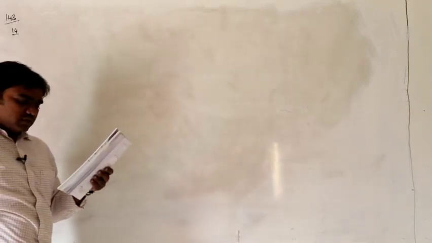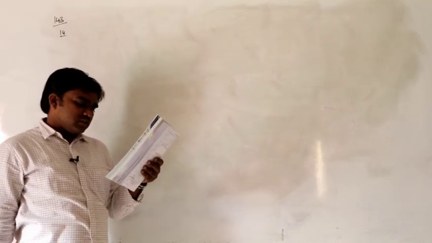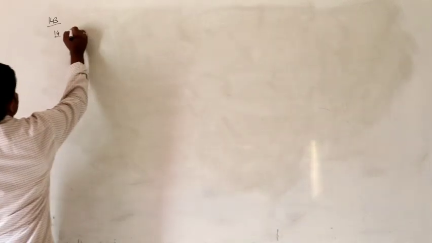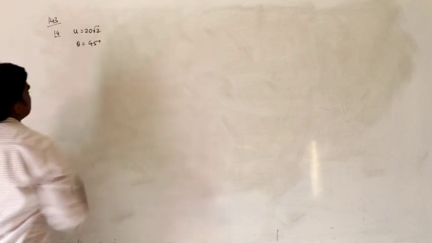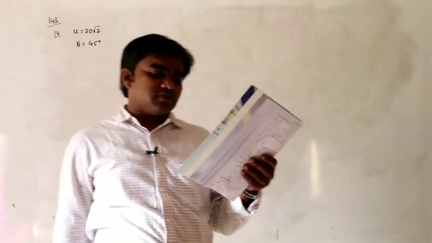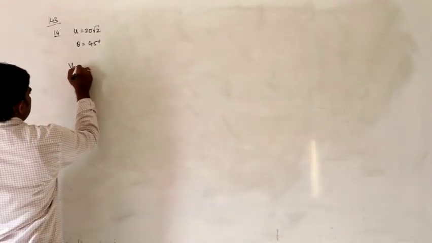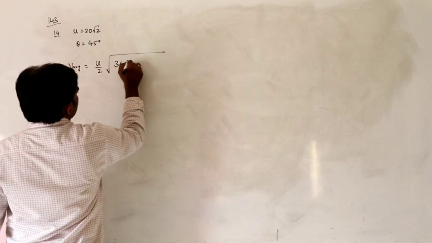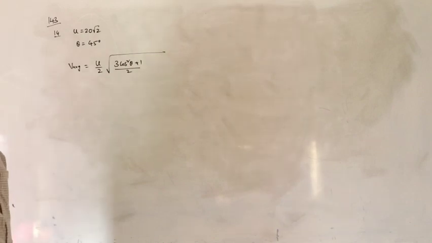A stone is projected with velocity 20 root 2 meters per second at an angle 45 degrees to the horizontal. The average velocity of the stone during the motion from starting point to the maximum height is. So u is equal to 20 root 2 and angle is given as 45 degrees. We have to calculate average velocity of the stone from starting point to the maximum height. So we already derived one formula, V average is equal to u by 2 into square root of 3 cos square theta plus 1.